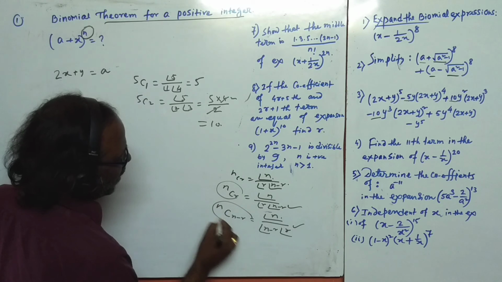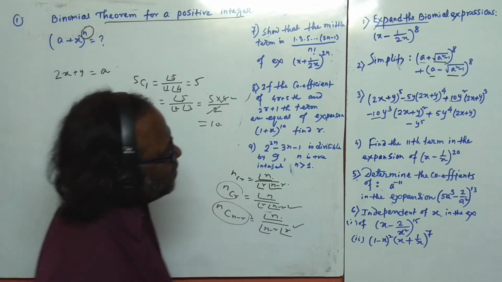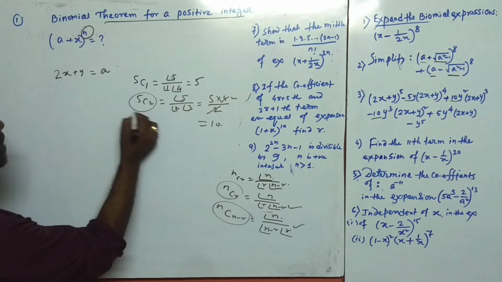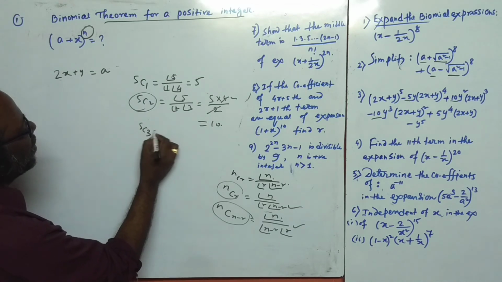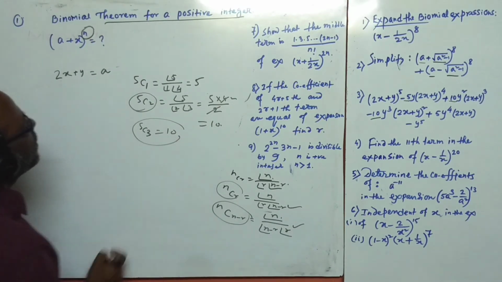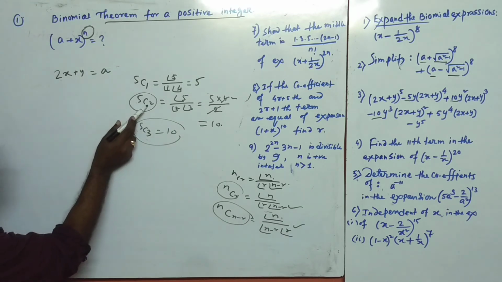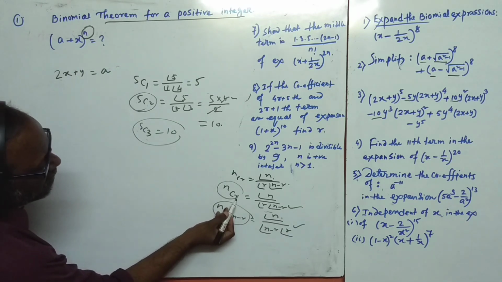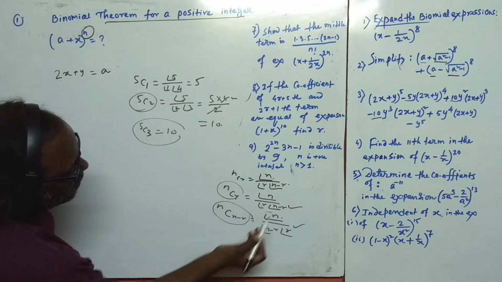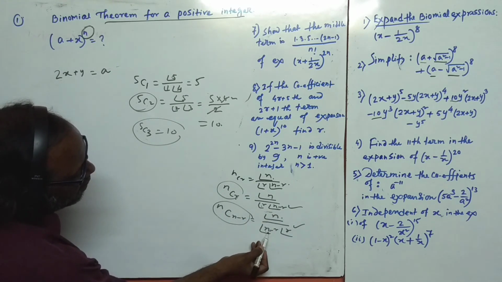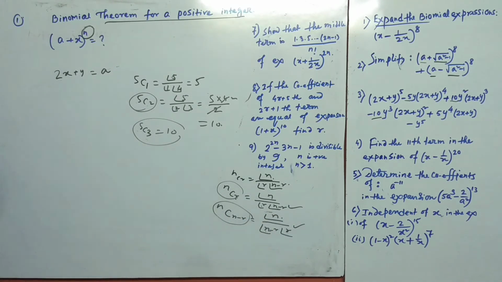That way we can write 5C2 and 5C3, both values are the same. Their difference is 3 and 2, so the suffix is factorial 2 and factorial 3 here, and factorial 3 and factorial 2 there. Both are the same, so 5C3 and 5C2 are the same.